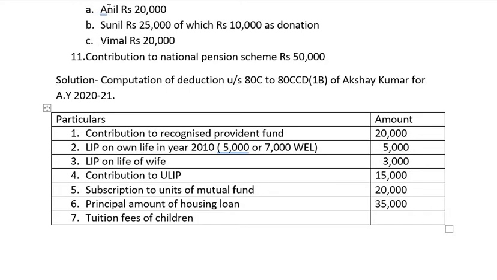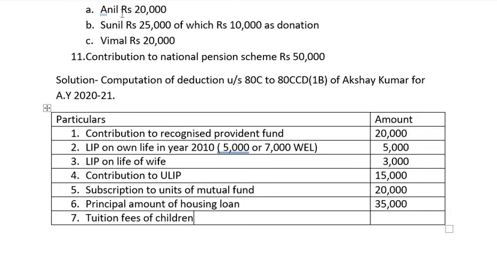If an assessee pays tuition fees of children, we have to remember certain points or rules. One is tuition fees paid in school, colleges and universities is taken for deduction under section 80C. Tuition fees for any 2 children is eligible for deduction.